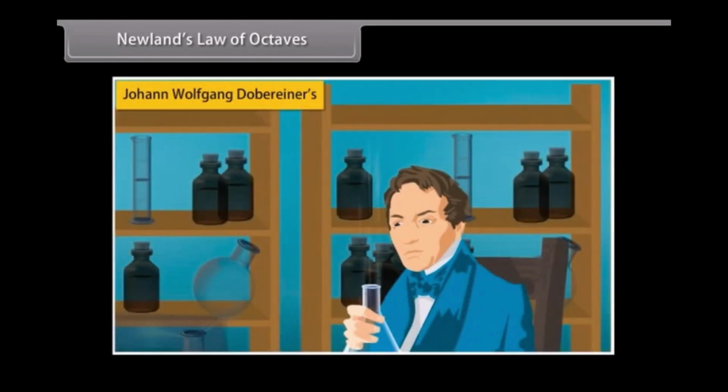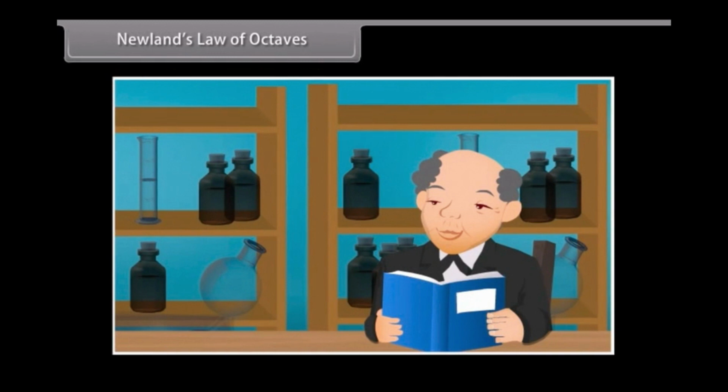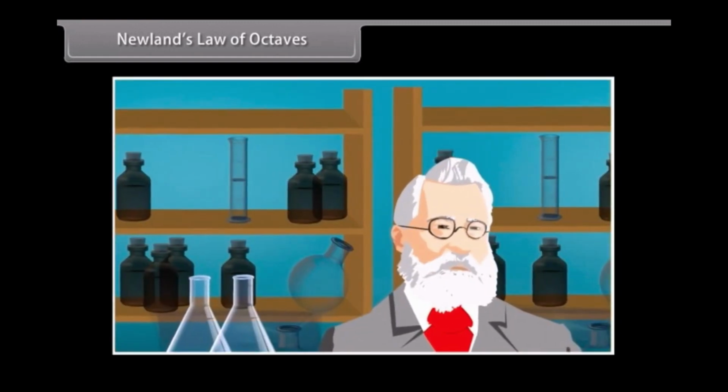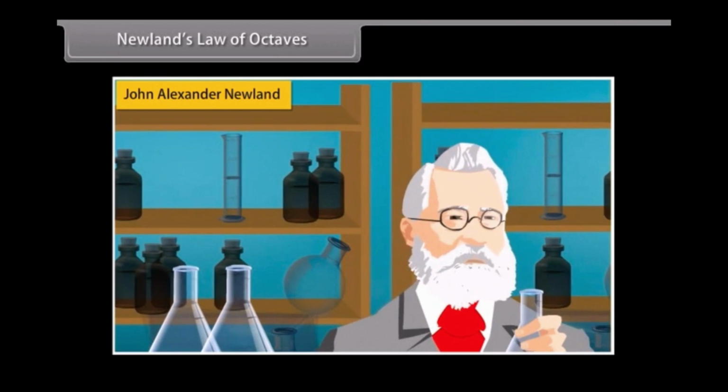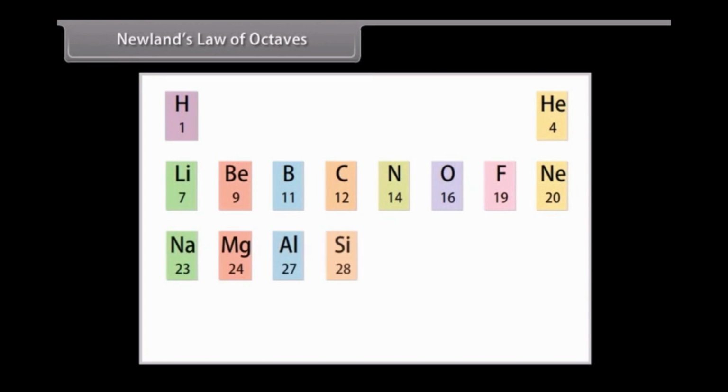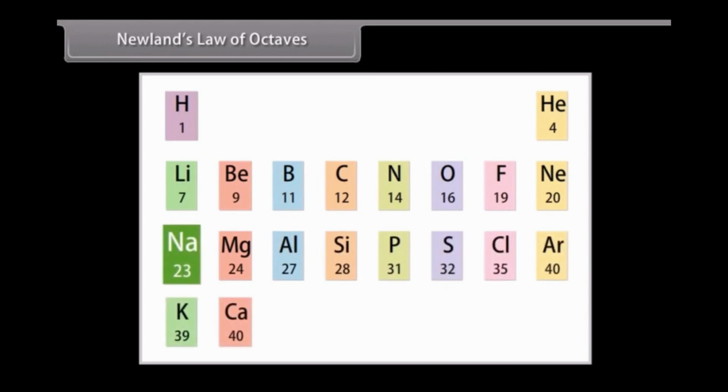Newlands' Law of Octaves. Dobereiner's research simultaneously encouraged other scientists to start classifying elements. The triads were not useful as they could classify only three elements at a time. In 1864, John Alexander Newlands, an English chemist, discovered that when elements are arranged in the increasing order of their atomic masses, every eighth element had properties similar to the first element. This is called the law of octaves. However, all elements could be arranged in this order only till calcium, even though there were more than 60 elements available at that time.